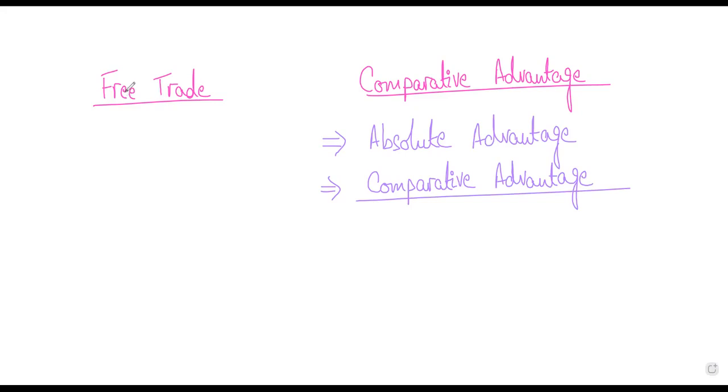Think about this. What are the benefits of free trade as discussed by comparative advantage? Every economy, now how is this a benefit if countries are specializing on the basis of comparative advantage? This is the question. Every economy has limited resources, do you agree with me? Which means that if they're using more of their resources on one type of product, they are giving up production of the other type of product.